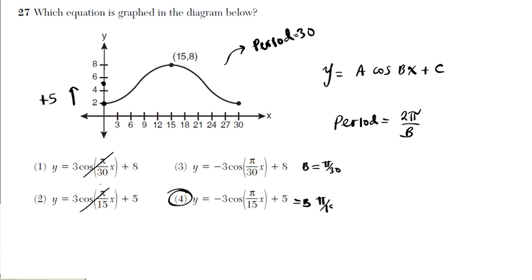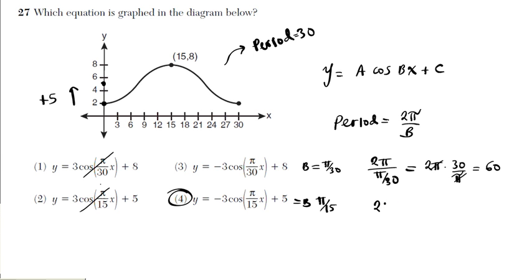How on earth did I know? Whatever the coefficient of x is, that's what b is, right? This formulation right here, whatever is in front of x, that's basically what b is. So I'm going to do 2 pi over b with these two candidates, see which one gives me 30. Alright, if I do the first one, I go 2 pi over pi over 30. What is that? You multiply the top by the reciprocal of the bottom, which is 30 over pi. And then the pi's cancel out, 60. Is that the period? Is the period of this graph 60? Absolutely not. Let's try option 4.